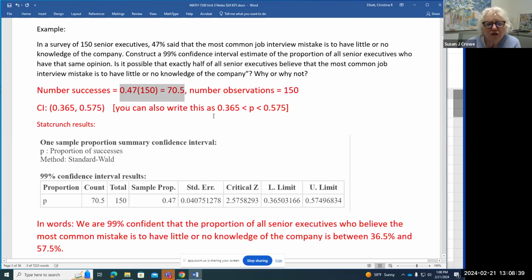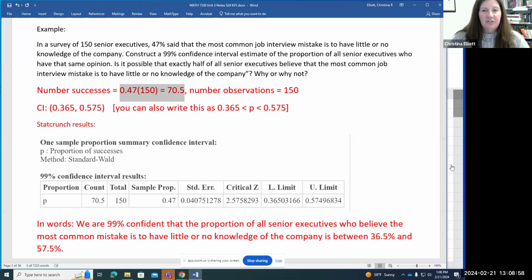So basically, we just found 47% of the sample size, which was 47% of 150. I've got the results here from StatCrunch in the key, but let's actually go through putting that into StatCrunch.